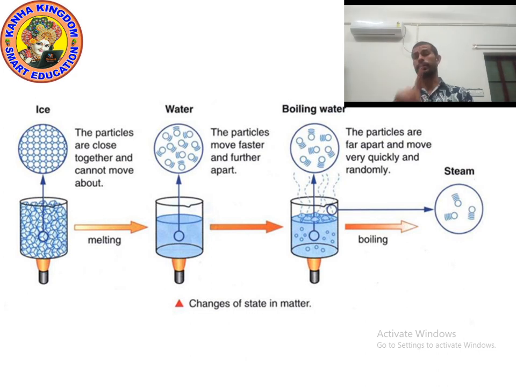Point number one, matter is made up of particles. Point number two, the particles of matter are very tiny. Point number three, the particles of matter have space between them. Point number four, the particles of matter are continuously moving. Point number five, the particles of matter attract each other.